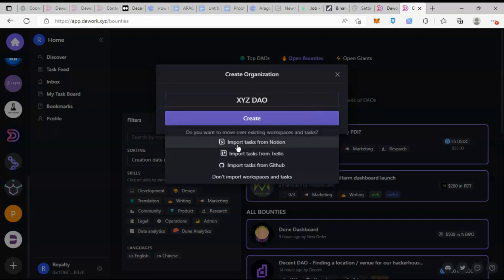Immediately you can import it if you already have a Notion for your DAO, or you have a Trello or GitHub, whatever. You can immediately create it and start up your DAO, or you can just create it directly using this button and move on from there. You can post bounties, assign them to people from your DAO, or put it up as an open bounty, and contributors all around can just apply for the bounties.